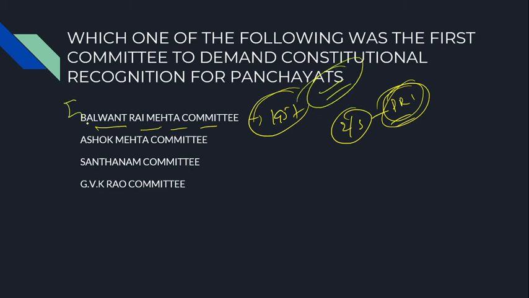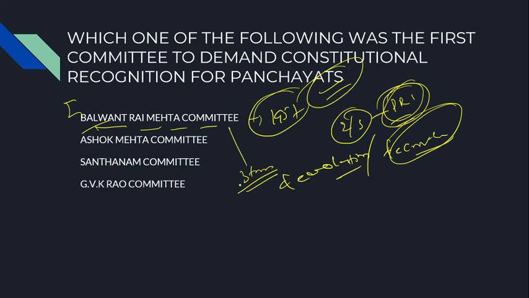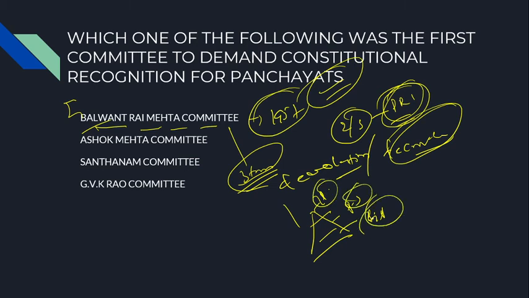So the correct answer is the Balwant Rai Mehta committee, which gave the 3 tier government, devolution or decentralization of power. Under the 3 tier government we have, at the grassroots or base level, the gram panchayat. At the intermediate level, that is block level or mandal level, we have the panchayat samiti. Then at the apex level, at the district level, we have the zilla parishad structure. All these things we have to remember.